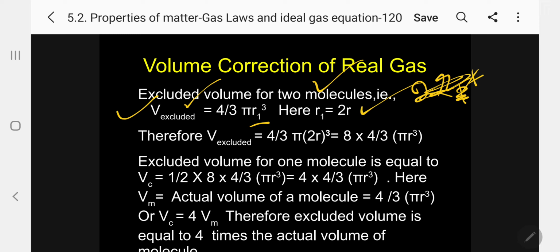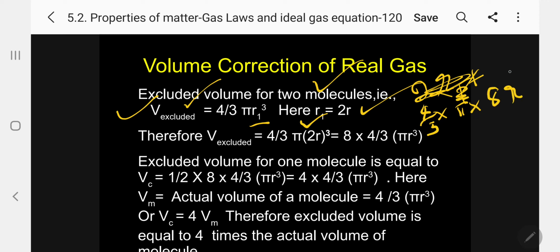Therefore, I can rewrite this equation as 4 by 3 pi r1 cube, and r1 means I know 2r. So simply I substitute 2r here. Then I am expanding. Kindly follow here. 4 by 3 into pi into 2r into 2r into 2r means 8 r cube. 8 r cube.